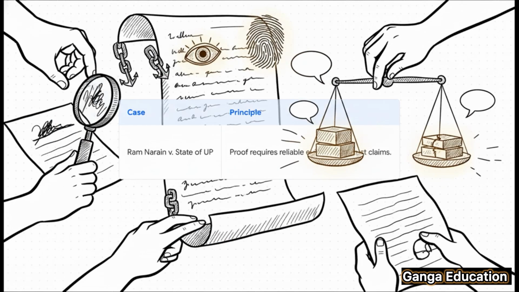Then we have the case of Ram Narayan versus the State of Uttar Pradesh. This case really hammers home the core principle of Section 65. The court essentially said, look, you can't just assert that a document is genuine and expect us to believe it. It must be proved with solid, reliable evidence. Mere claims just won't cut it.